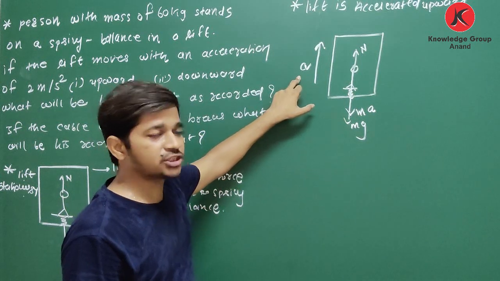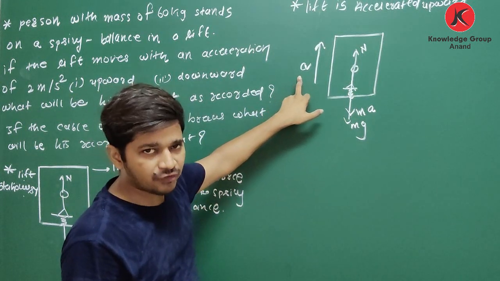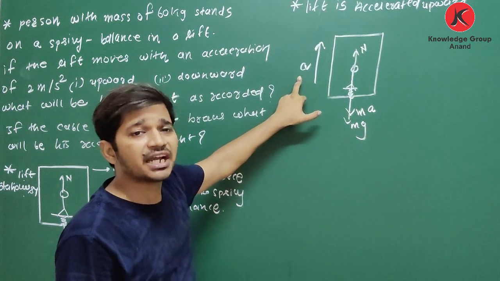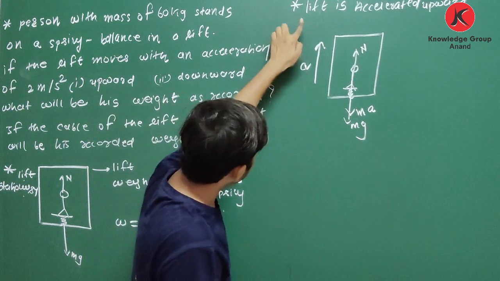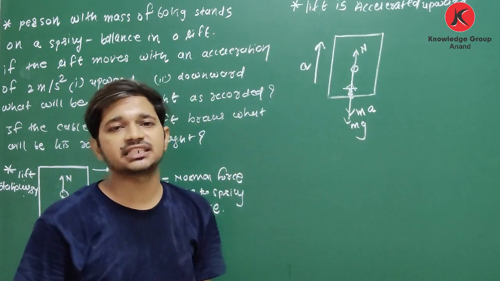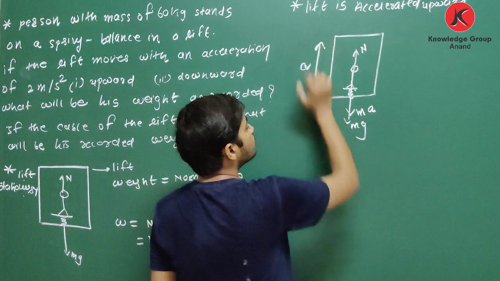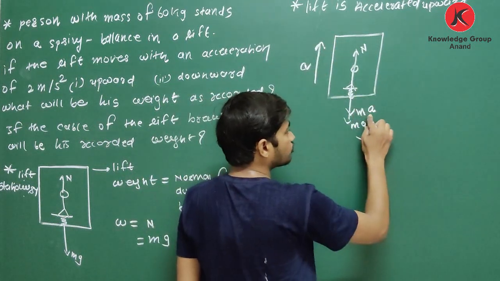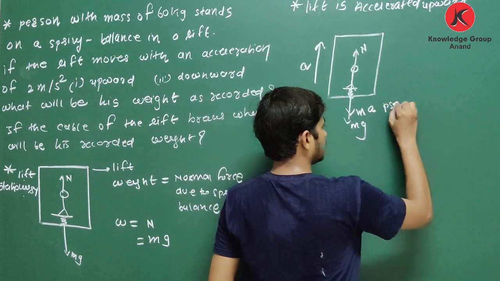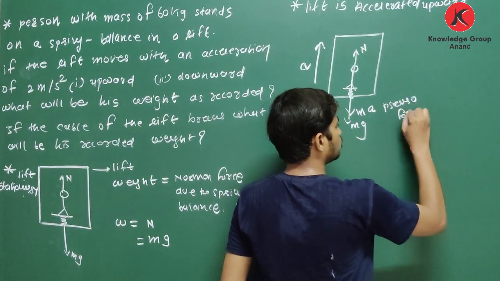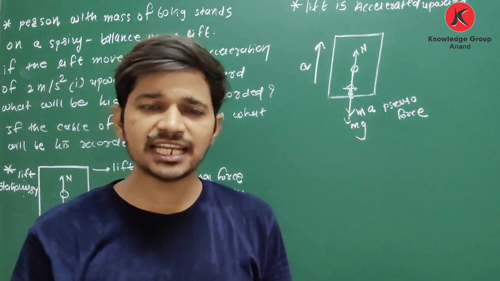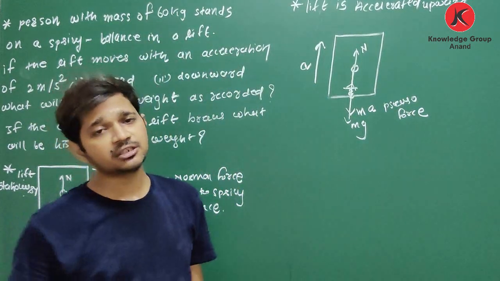Again, the lift is accelerated in upward direction, Newton's first law of motion is not obeyed, so it is a non-inertial frame of reference. In case of a non-inertial frame of reference, we have to consider one additional force which is acting in opposite direction of acceleration. The lift is moving in upward direction, so the pseudo force is acting in downward direction. And the mass of the object is m, then mass into acceleration becomes force.